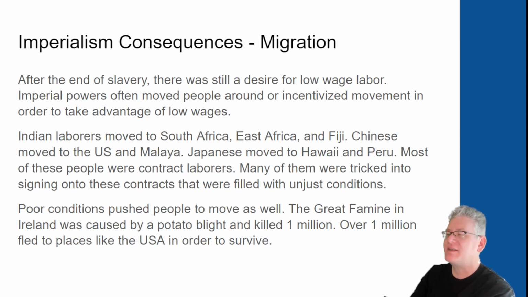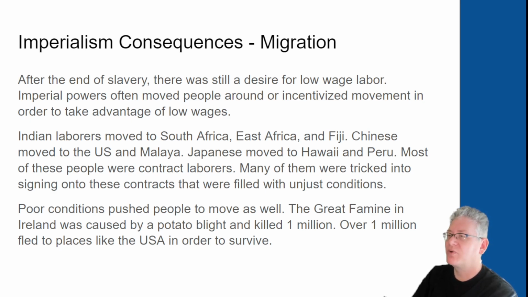So slavery, of course, ends in the 19th century, but there's still a desire for low-wage labor. So what do the imperial powers do then? They are going to start moving people around, or incentivize people to move around, in order to take advantage of low wages. You're not able to have slaves anymore, but we could have, say, people from India who need jobs and need places to be. Indian laborers, for example, will move to South Africa, East Africa, and Fiji. Chinese move to the United States and Malaya.